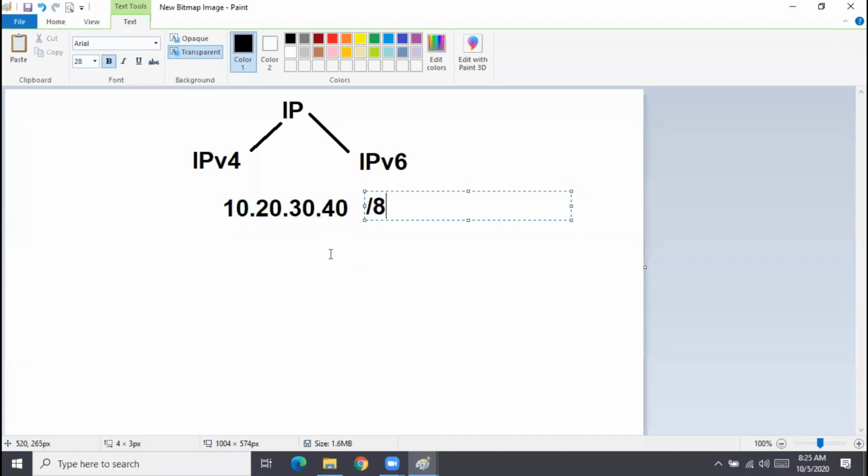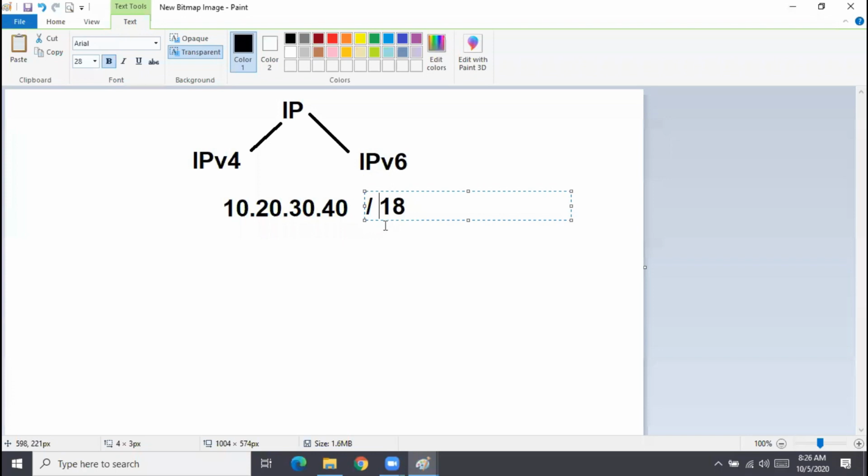So the subnet mask is very important, because it tells us whether the IP belongs to a network or to a subnet. Suppose I put a different mask like this. Now this IP is a classless IP address, so it belongs to some subnet.